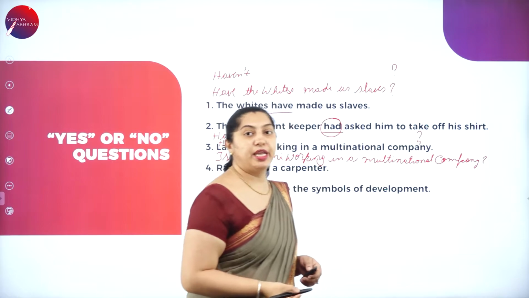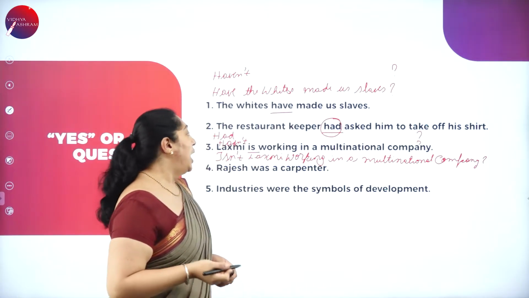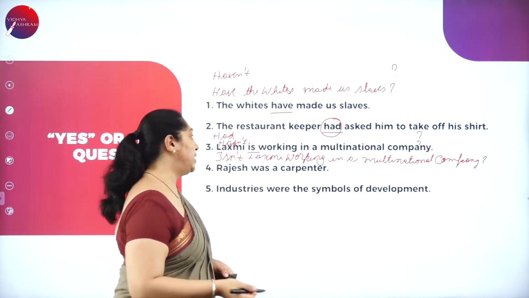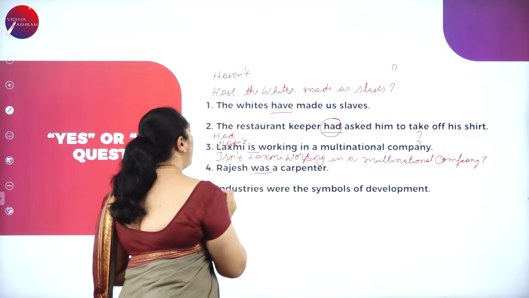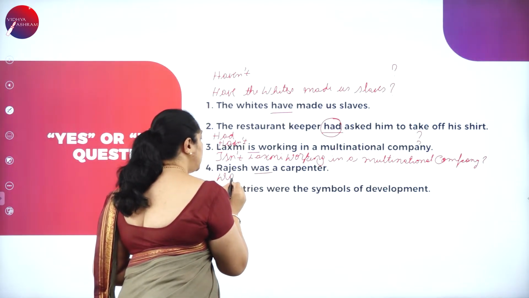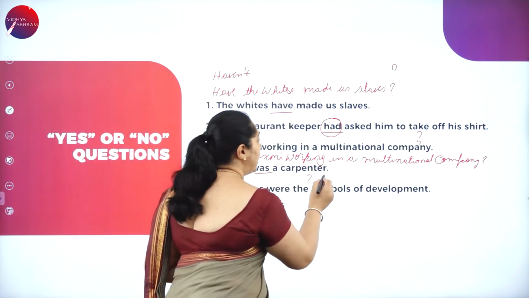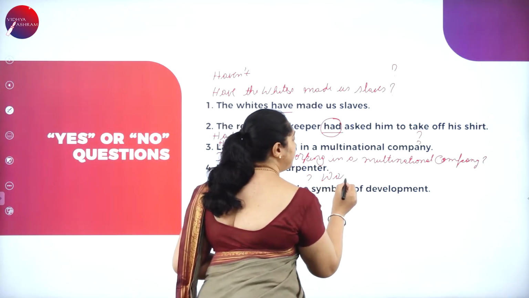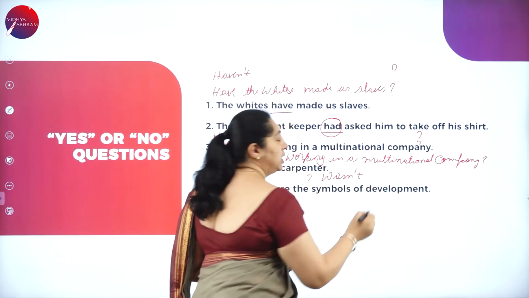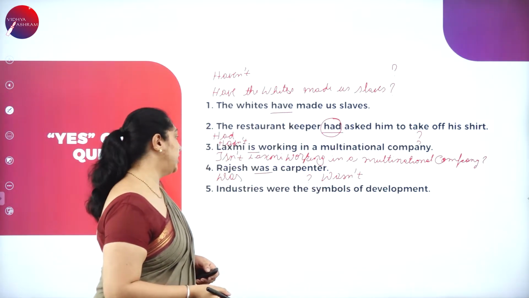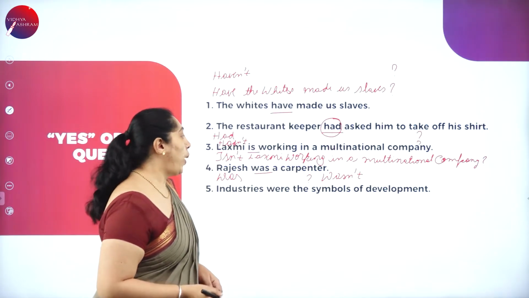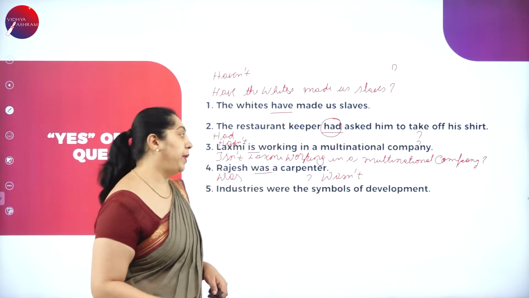Rajesh was a carpenter. Helping verb is was. So, was Rajesh a carpenter? The next one is wasn't Rajesh a carpenter?